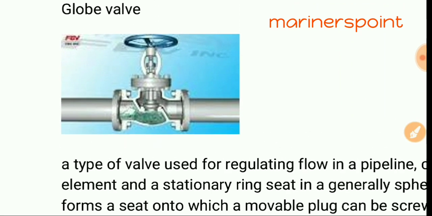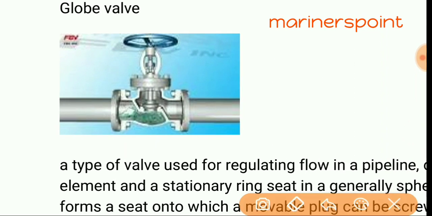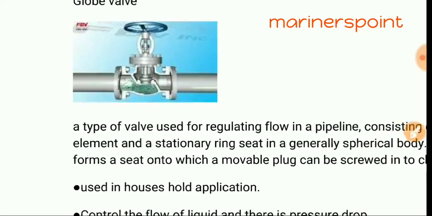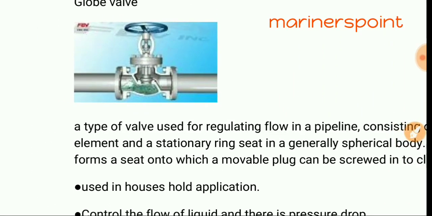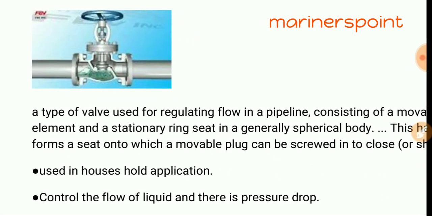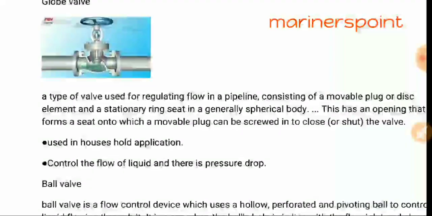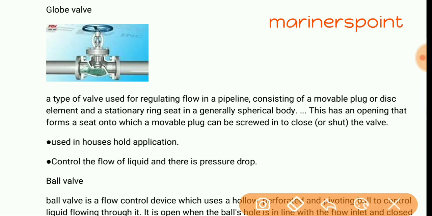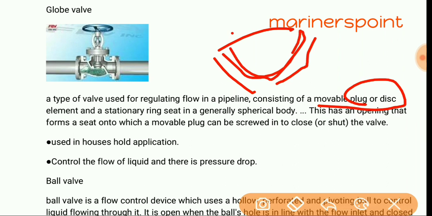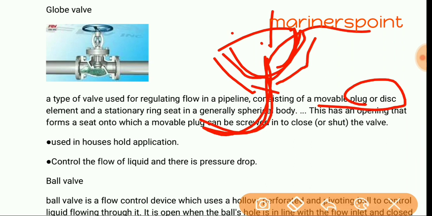Here see the globe valve. It is like this. Globe valve is also used to restrict the flow, but the restriction of flow is done by a disc which moves vertically. Here it is written: movable plug or disc element and a stationary ring seat in a generally spherical body like this. This is a spherical body. Here the valve seat will fit, so flow will be restricted. Okay.